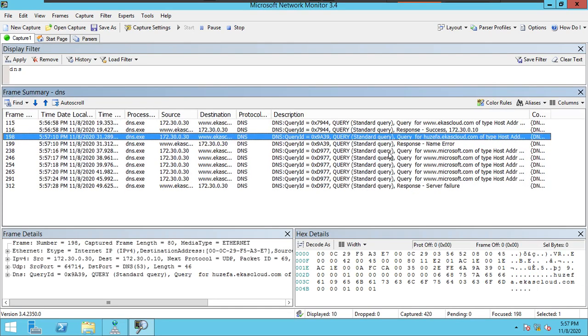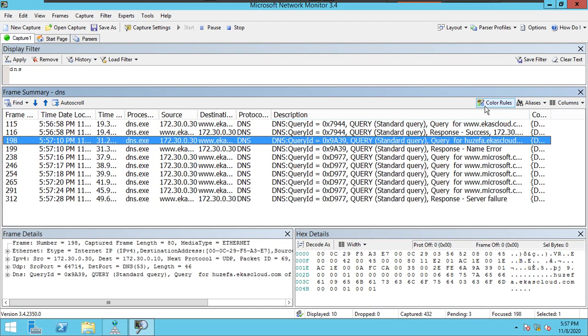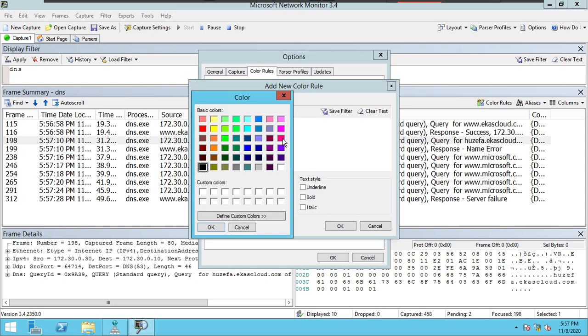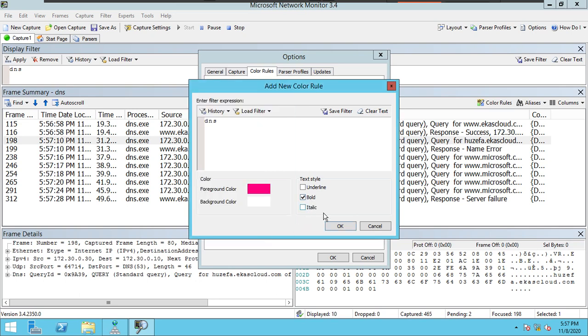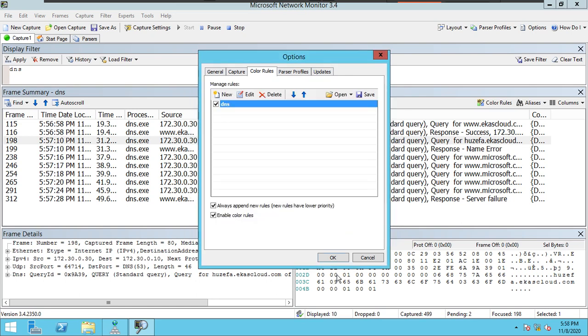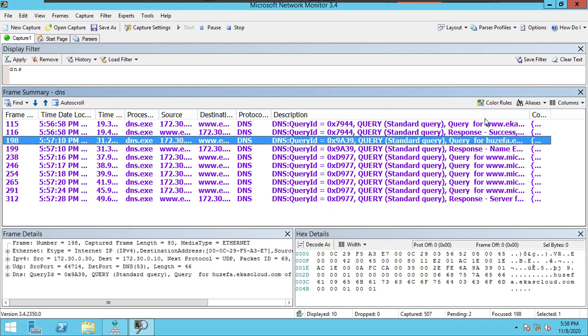See here, very clearly. Let's apply color. I like colors. I will go with purple color. Don't ask why purple color, because Acast Cloud is purple color.